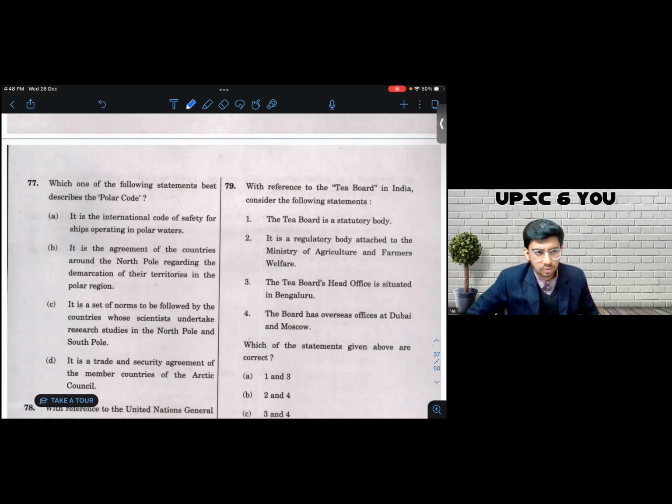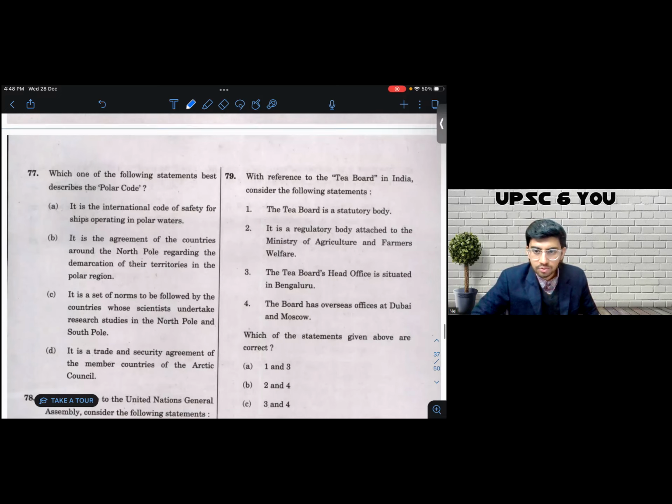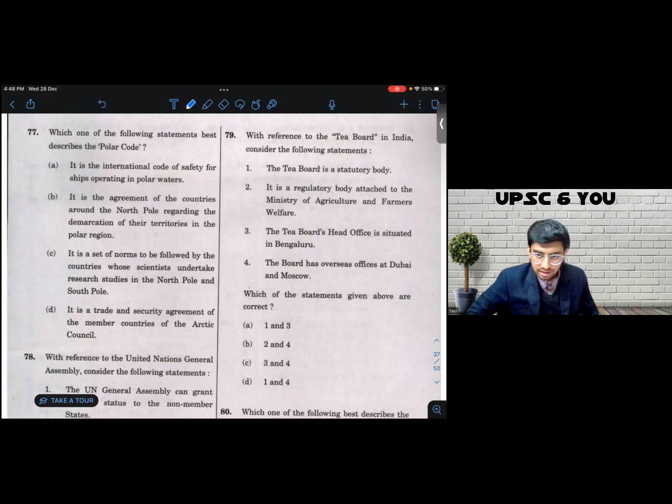I had no idea what is polar code. No idea, of course. Since I have no idea, nobody in the entire nation would have the idea, because I've been in the cycle for 5 years. I have read a lot. I have studied a lot. So you need to have that self-belief. So I had that self-belief. I knew nobody else knows about it.